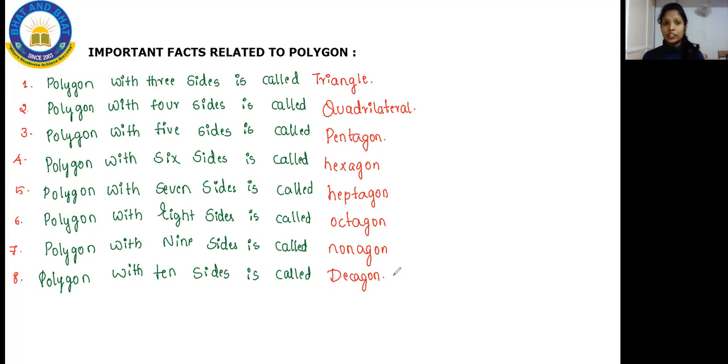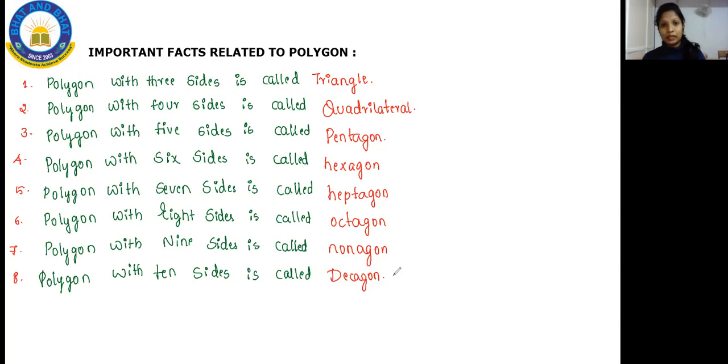Any polygon which has 5 sides, we are going to call that a pentagon. Any polygon of 6 sides is called a hexagon. A polygon with 7 sides is called a heptagon. A polygon with 8 sides is called an octagon, and a polygon with 9 sides is called a nonagon, and then the 10-sided one is a decagon. So: triangle, quadrilateral, pentagon, hexagon, heptagon, octagon, nonagon, and decagon. These are the important facts related to the polygon.